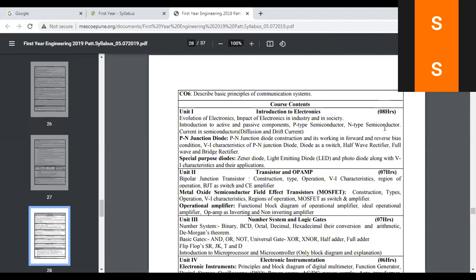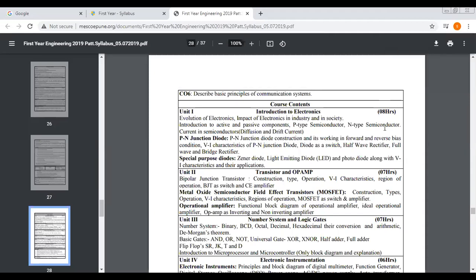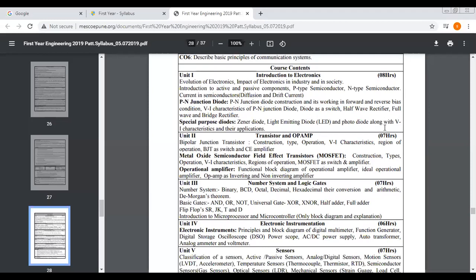Then what is a diode? PN junction diode. What is the construction of a diode? How does a diode work in forward bias and reverse bias? VI characteristics of PN junction diode. Diode as a switch, half wave rectifier, full wave rectifier, bridge rectifier. Zener diode, LED, photodiode, along with characteristics and their applications. These are all the points we have to cover in unit number 1. I will revise this as I read the whole syllabus.